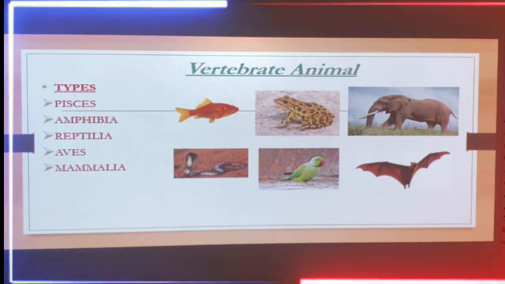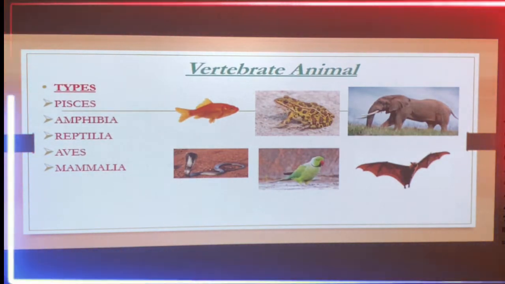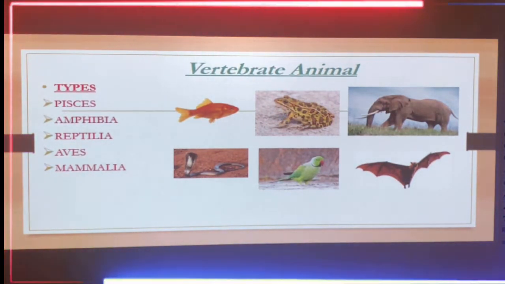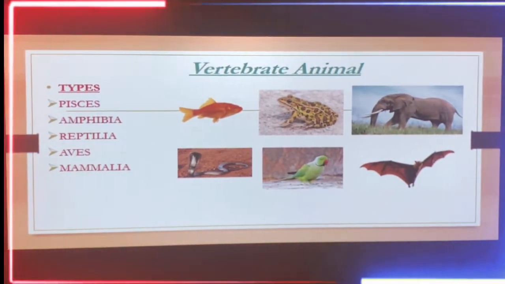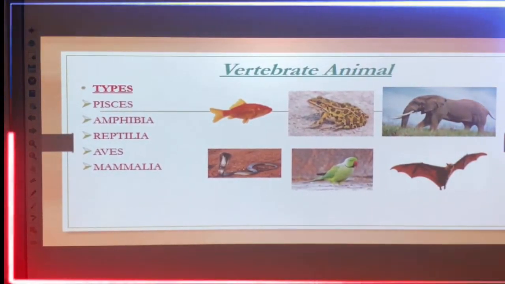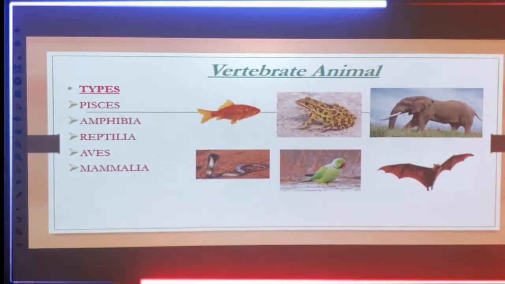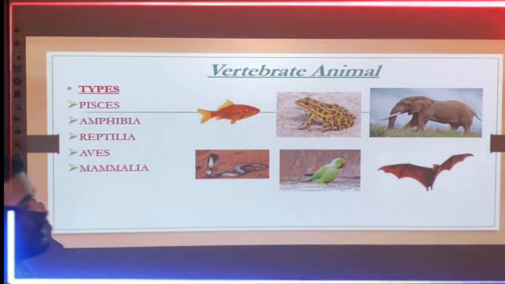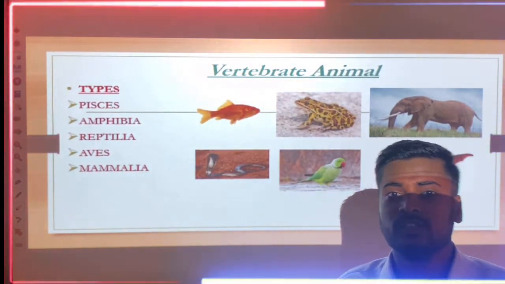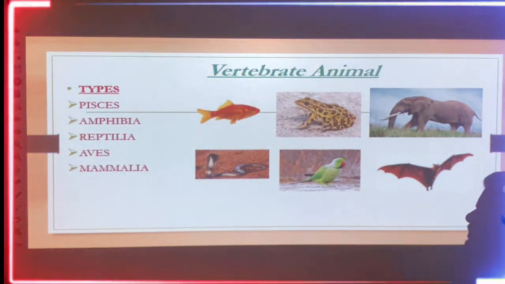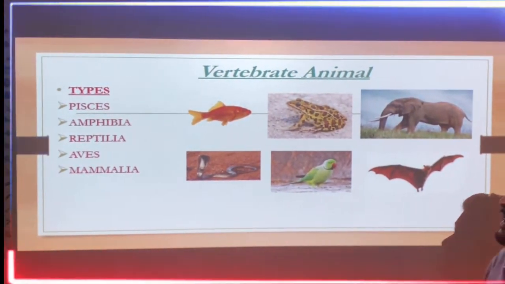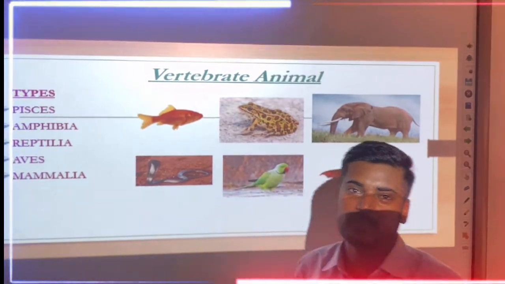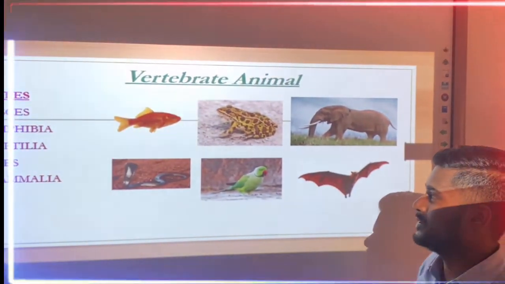On this board you can see the types: first is fishes, second is amphibia, third is reptilia, fourth is aves, which represents birds, and last is mammalia. So you will know that the given pictures of animals belong to these 5 types of vertebrate animals.